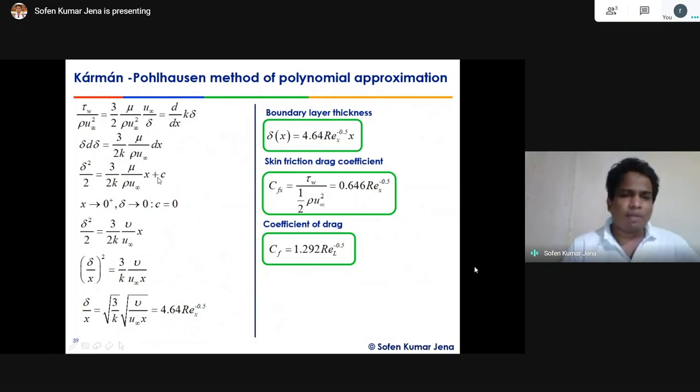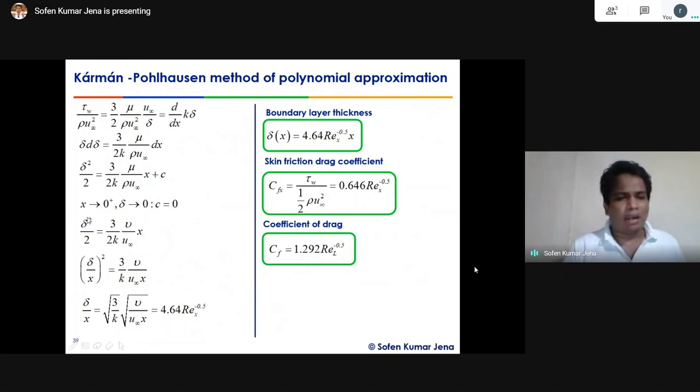x. There is a constant of integration because it's an indefinite integration. To eliminate that constant, we need some condition. As you were told, the boundary layer is singular at the start. So let's say x tends to the boundary layer from the positive side. Then delta tends to 0 at the initial point. The boundary layer is singular and we are approaching it from the positive side, so at x equal to 0 plus, delta is equal to 0. If you put this result over here, then c becomes 0.